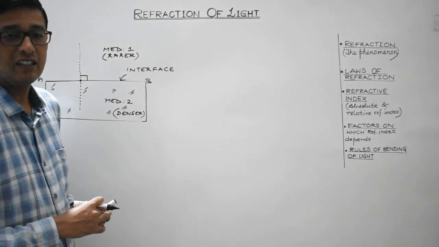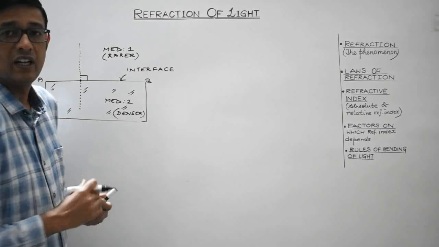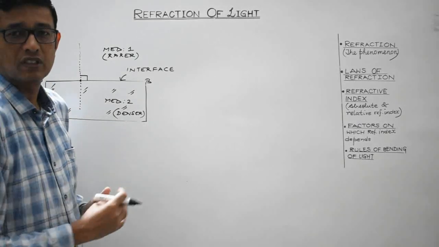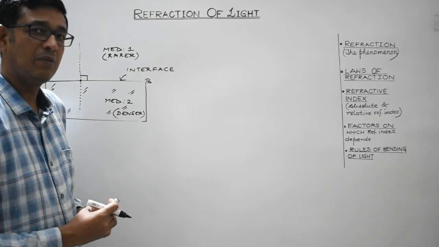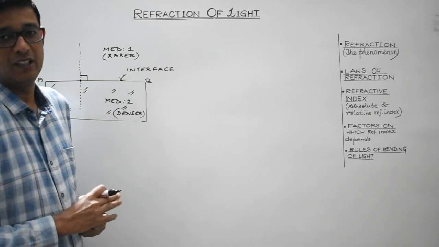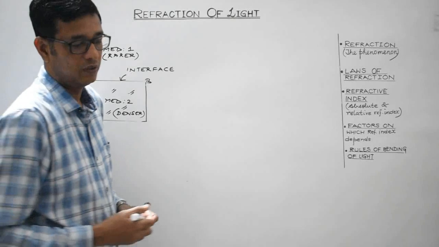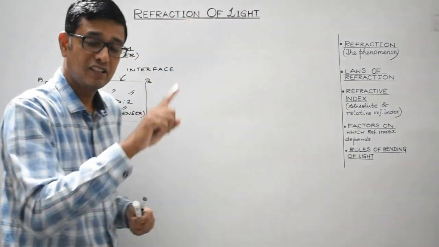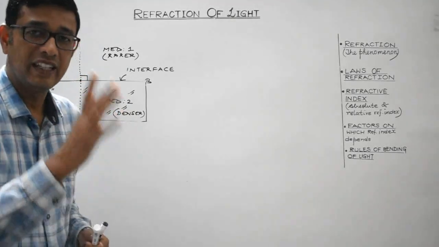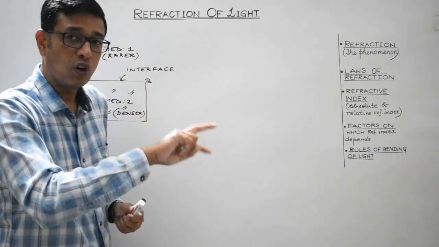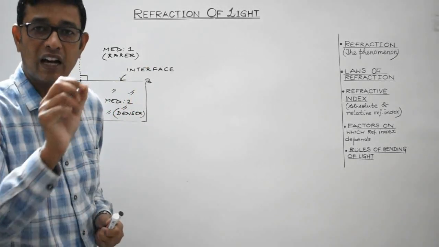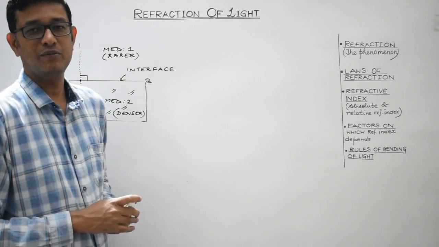While on the other hand, in the medium where the constituent particles are much more separated apart from one another, that medium may be termed as a rarer medium, right? For example, between air and water, air is a rarer medium, water is a denser medium.